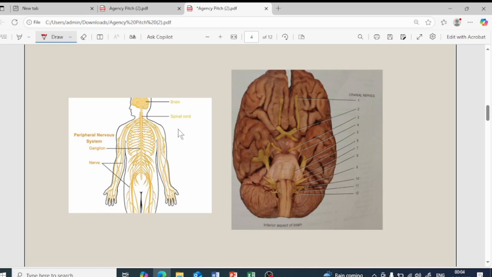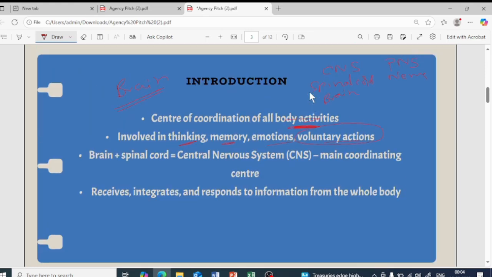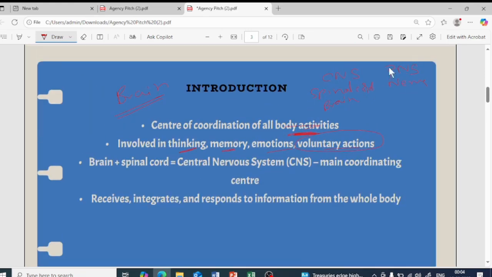If the nerves are connected to the spinal cord, then it is called a spinal nerve, and if it is connected to the brain, then it is called a cranial nerve. You can see over here, cranial nerve. So these are the cranial nerves. Okay. So if the nerves are connected to that of the spinal cord, then it is called a spinal nerve. If the nerves are connected to that of the brain, then it is called a cranial nerve. Okay. So this is about it.